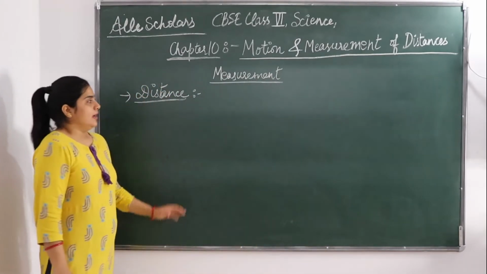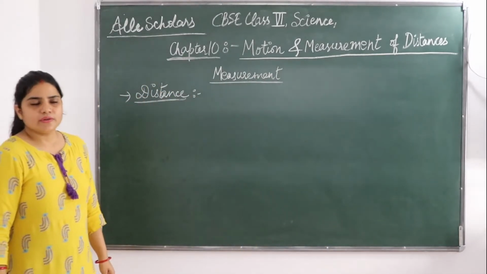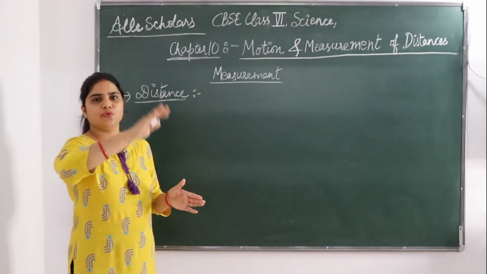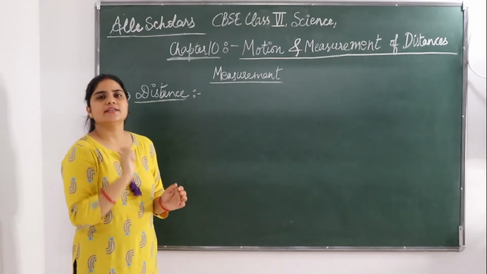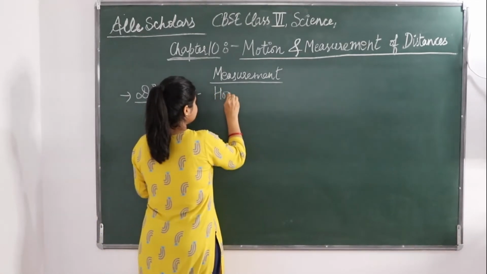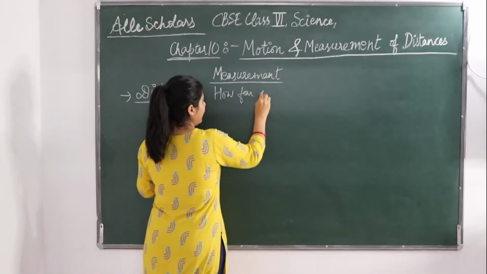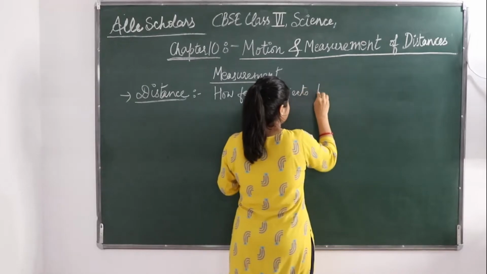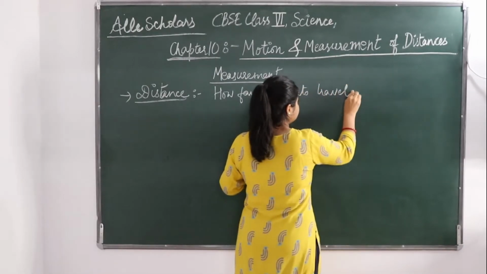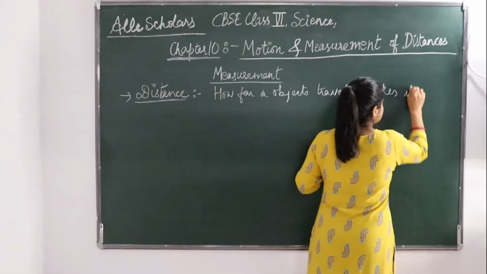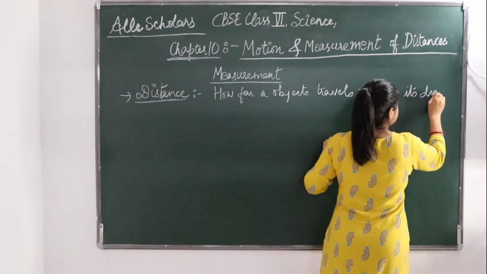Okay, for example, if you go from Delhi to Mumbai, how far have you traveled? That was your distance. How far an object travels makes its distance.